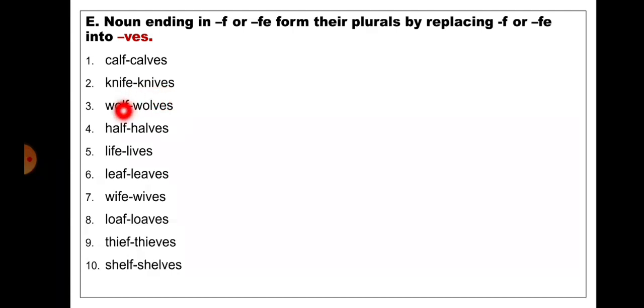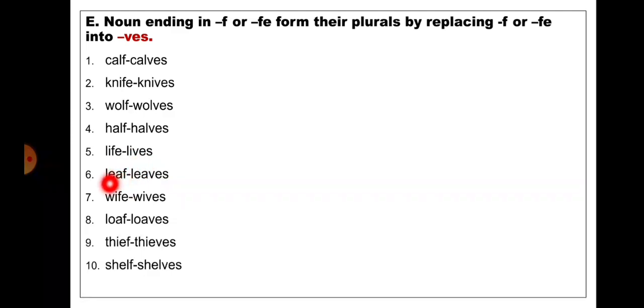plural. Knives. Wolf. The word is ending with f, so we will replace f with ves in order to make it plural. Wolves. Half. The word is ending with f, so we will replace f with ves in order to make it plural. Halves. Life. The word is ending with fe, so we will replace fe with ves in order to make it plural.